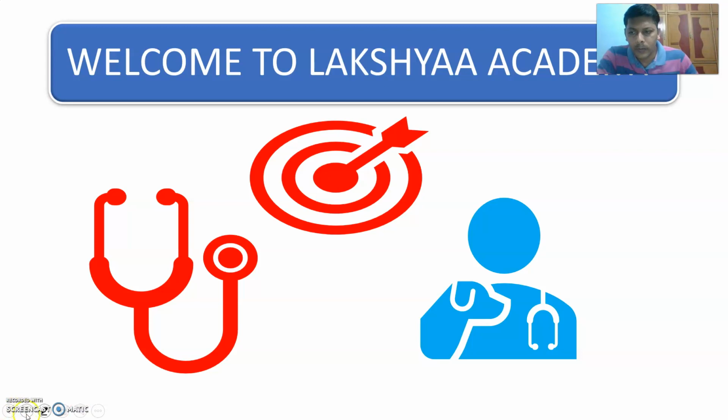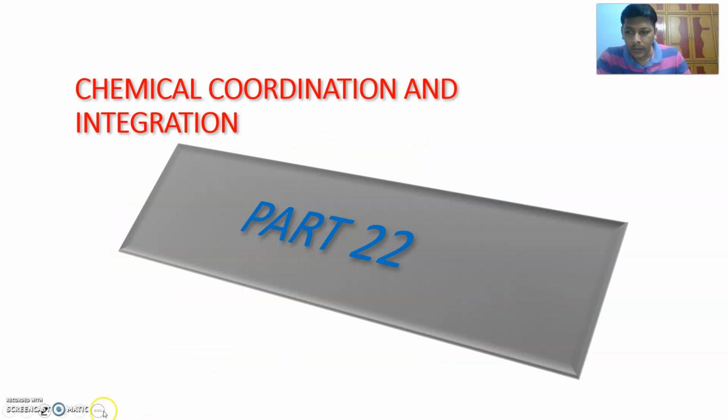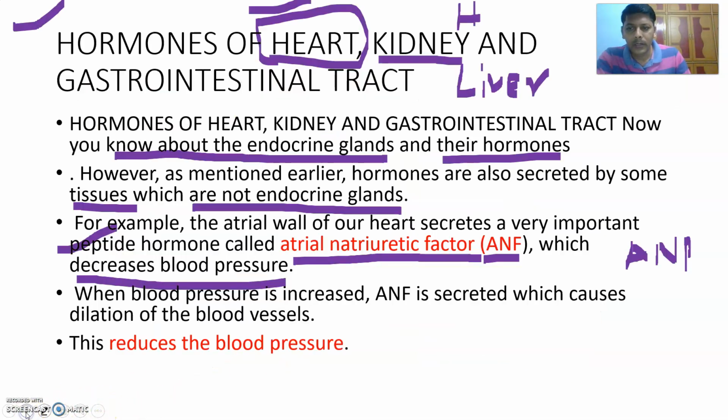In this part, we are going to learn hormones produced by the non-endocrine organs like heart, kidney, liver, and gastrointestinal tract. Hormones of heart. Okay, let us start here. Hormones of heart, kidney, and gastrointestinal tract.